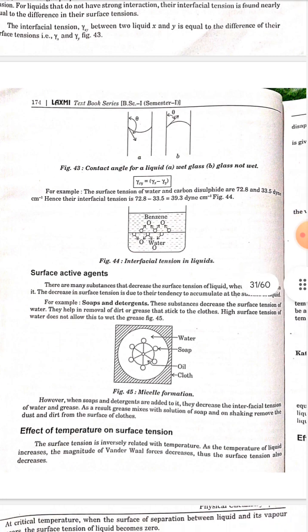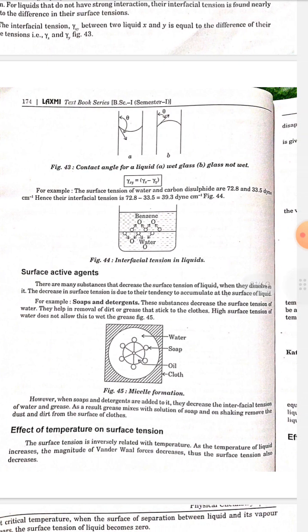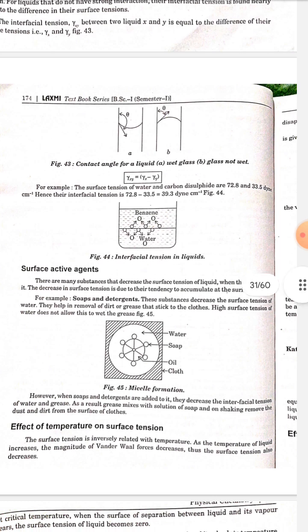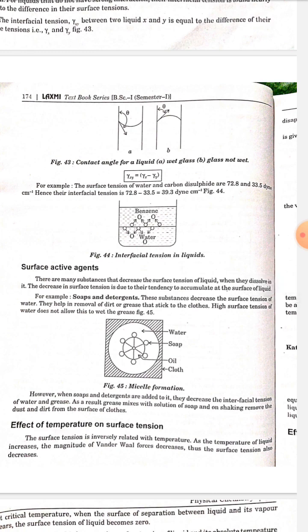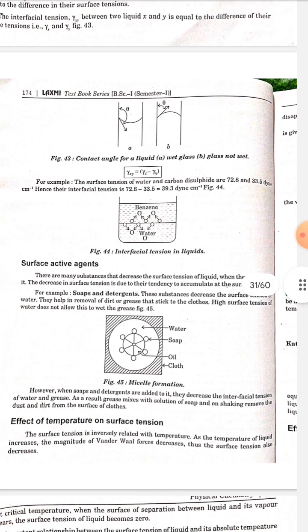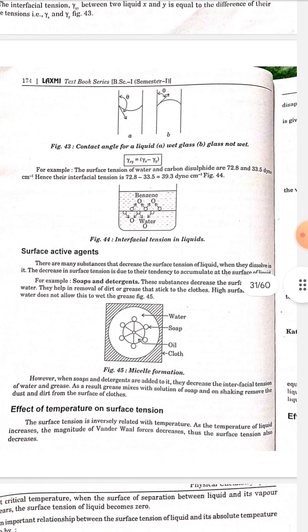The high surface tension of water does not allow it to wet the grease. However, when soap and detergent are added to it, they decrease the interfacial tension of water and grease. As a result, the grease mixes with the solution of soap, and on shaking removes the dust and dirt from the surface of the cloth. Effect of temperature on surface tension.